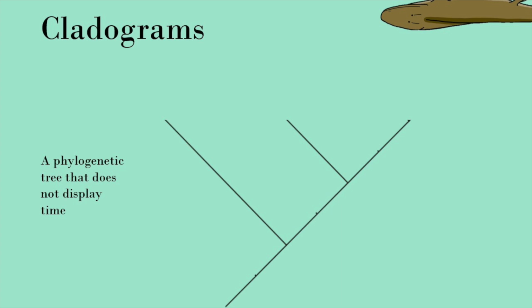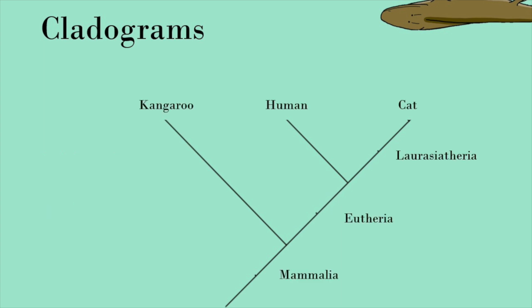To help understand why fish don't exist and why we would be fish if they did, you're going to need to learn how to read a cladogram. This is a very simple cladogram of mammals. At the top, you can see three organisms: kangaroos, humans, and cats.